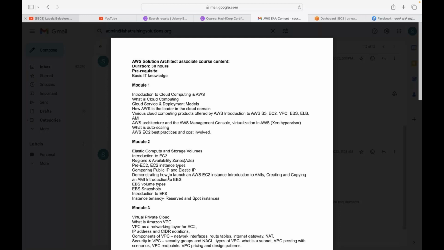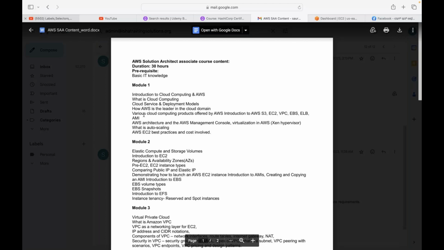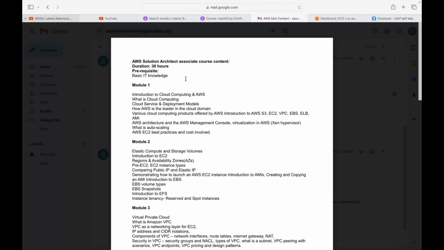Now, let me tell you what services we will cover. First of all, what is cloud computing, what is AWS, what do we call a server in AWS, how we create the server. This will be covered as part of module 1.